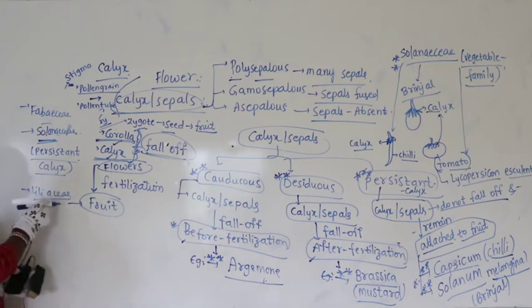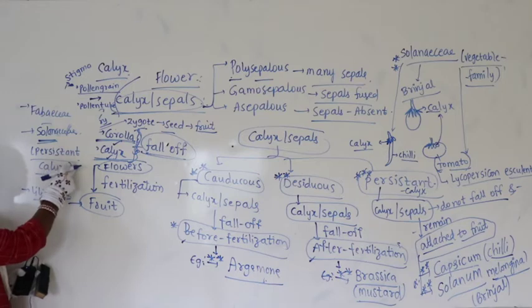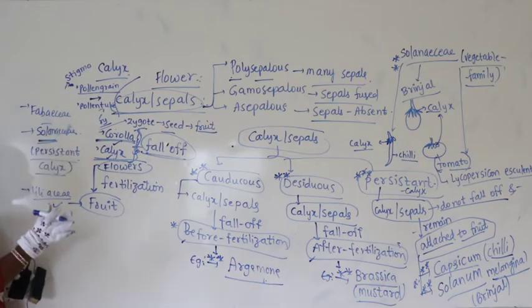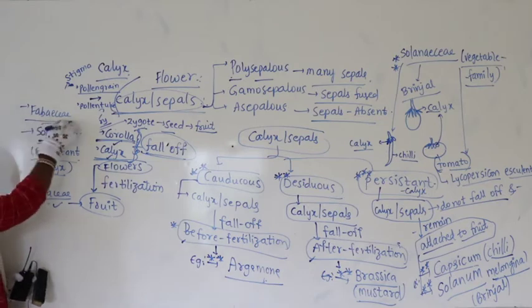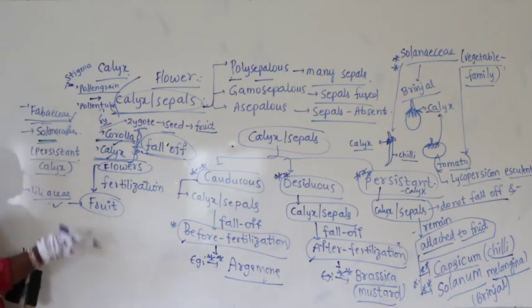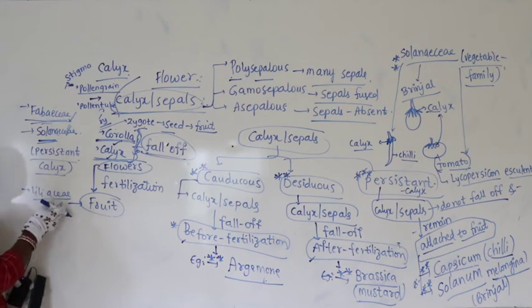Liliaceae also has some special characters not found in Fabaceae and Solanaceae. So you have to remember what they are when I discuss them with you. Similarly, Fabaceae also has some special characters not found in Solanaceae and Liliaceae.